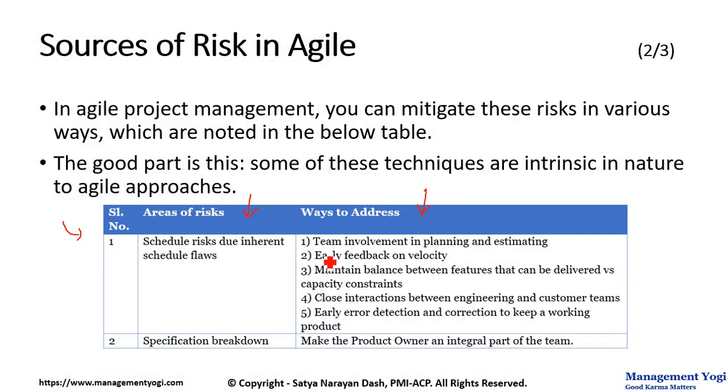Ways can be team involvement in planning and estimating, early feedback on velocity, maintaining a balance between features that can be delivered versus capacity constraints, close interactions between engineering and customer teams, early error detection and correction to keep a working product. Next is specification breakdown. Make the product owner an integral part of the team. For example, in Scrum, the product owner is part of the single Scrum team, as you have seen before.